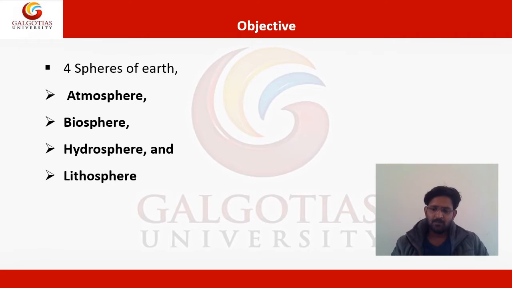Before that, let us understand what a system is. A system is something that, when its parts act together, gives some output which is fruitful in nature. So if we look at the total Earth as a system, how do all four spheres contribute to the Earth and make it a complete system?